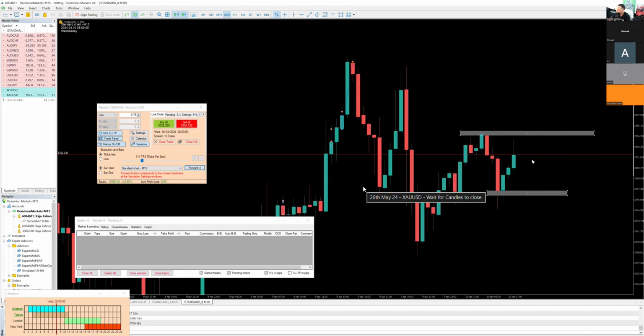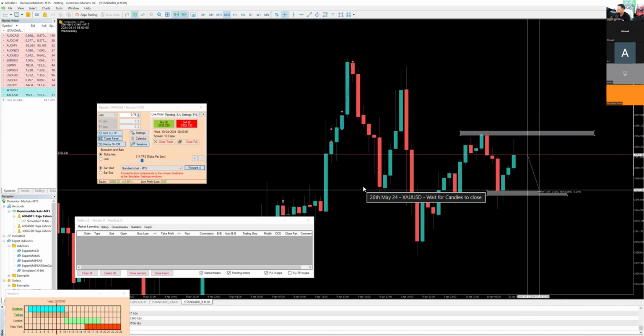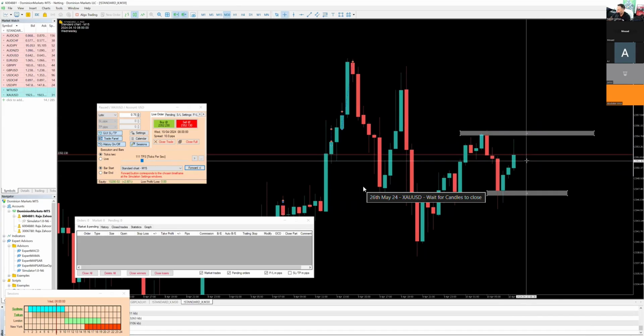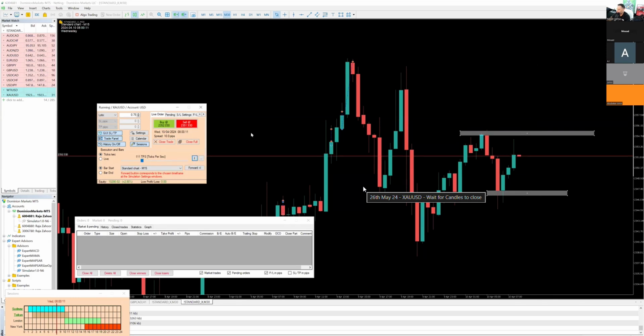But right now, price is in the middle of this range. So we don't know whether we're going to move up or whether we're going to move down. If we form some sort of resistance here, and we move down, this is a 45 pip range. So maybe we'll be able to take some sort of trade within this range. But we're going to have to wait and see what sort of candle confirmations we form, or even if we form any confirmations here or not. So we're going to have to wait over here. Waiting for these candles now.